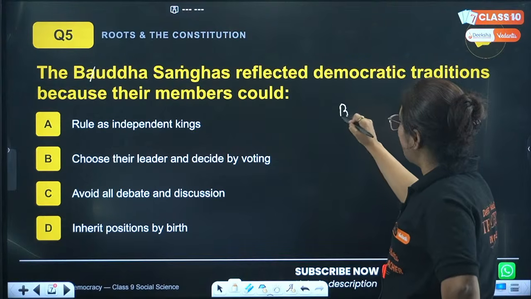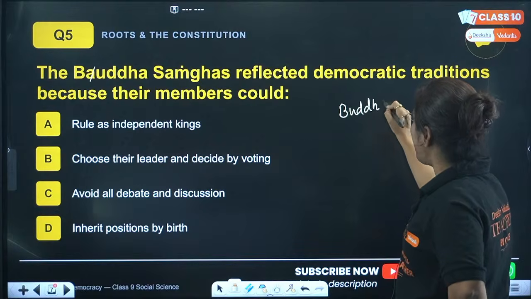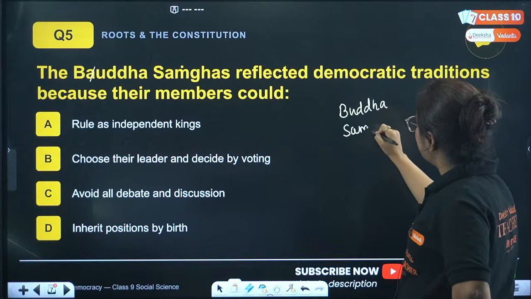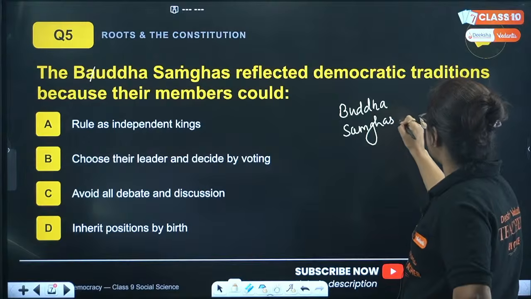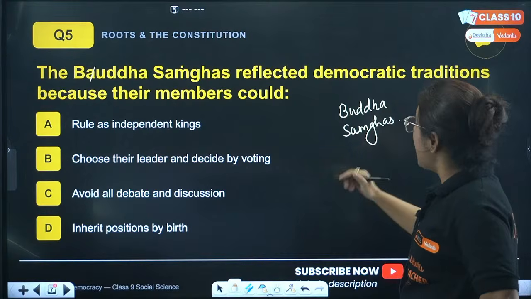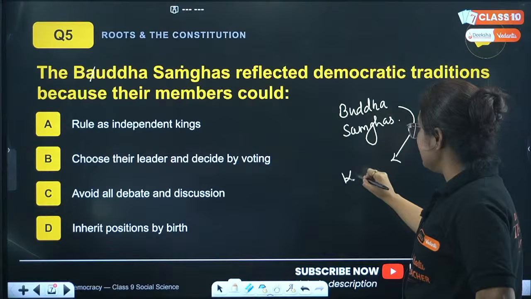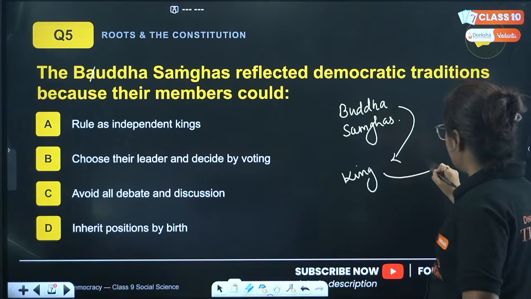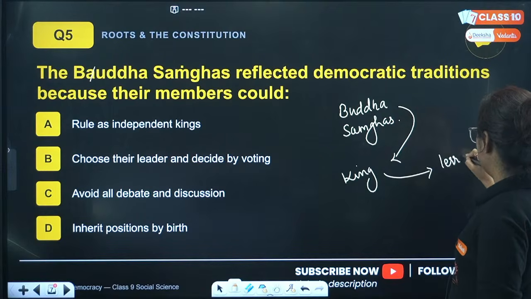So here we got a lot of knowledge about democratic principles from the Buddhist Sanghas, right? Sanghas basically are about the king ruling the territory.